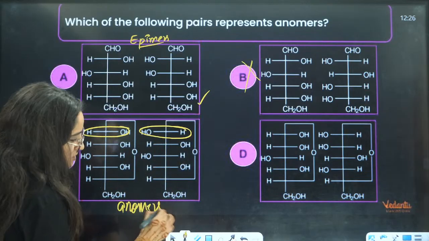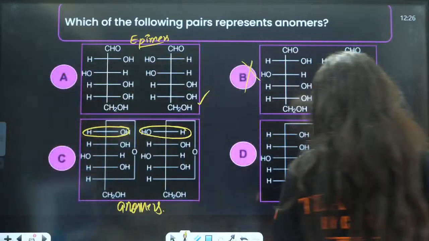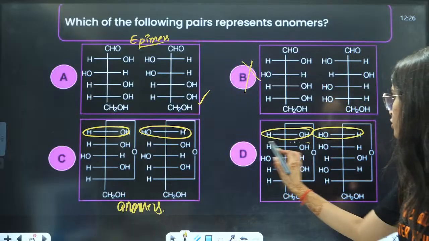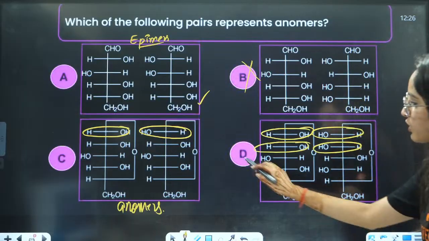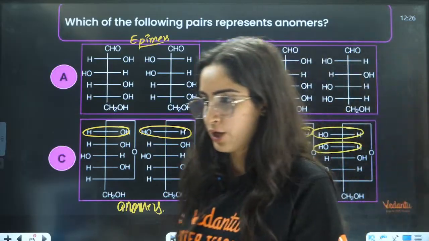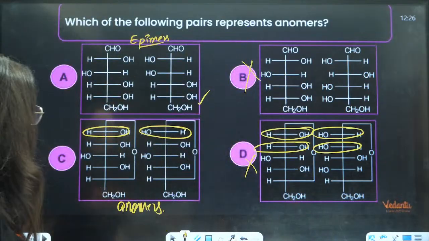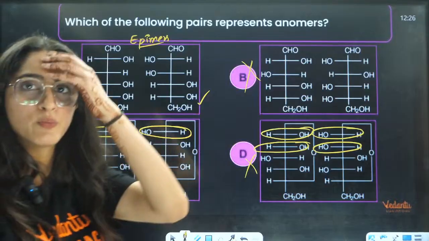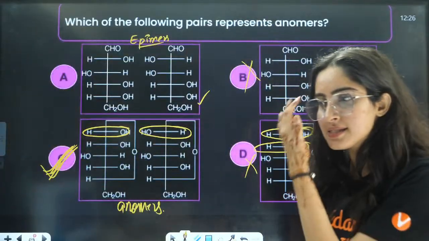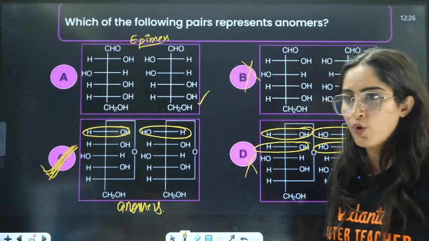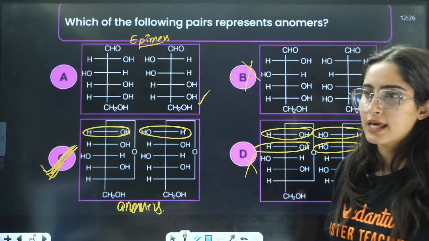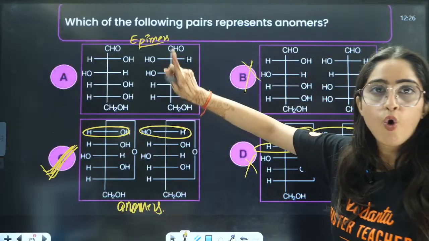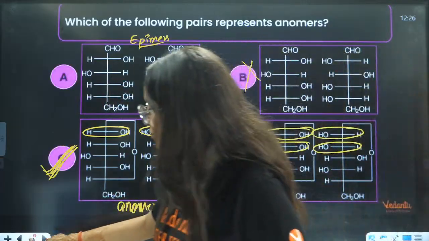What about this one? This is opposite, this is opposite. Two are opposite, so it cannot be an anomer. So the answer is C. A is epimer, C is anomer. The confusion was sorted, but students make mistakes here. Open chain is epimer, closed is anomer.